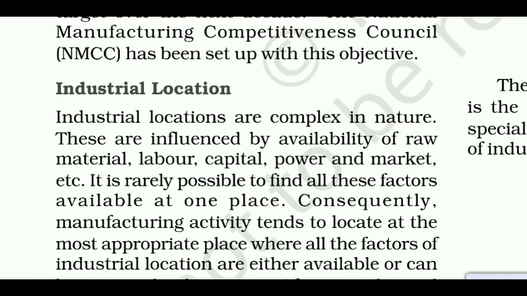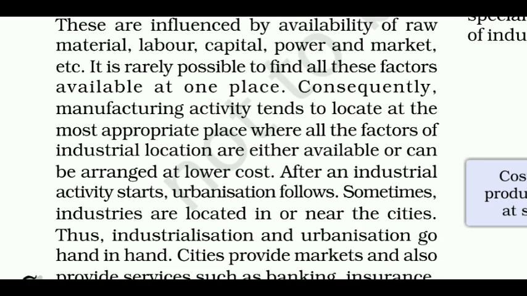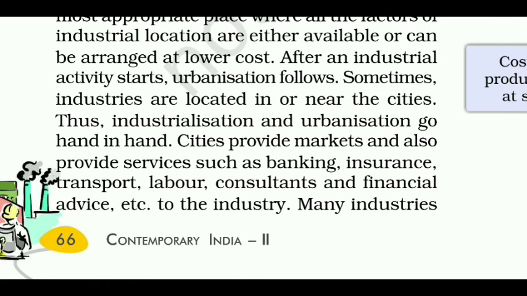These are influenced by availability of raw material, labor, capital, power and market, etc. It is rarely possible to find all these factors available at one place. Consequently, manufacturing activity tends to locate at the most appropriate place where all the factors of industrial location are either available or can be arranged at lower cost. After an industrial activity starts, urbanization follows. Sometimes industries are located in or near the cities, thus industrialization and urbanization go hand in hand.